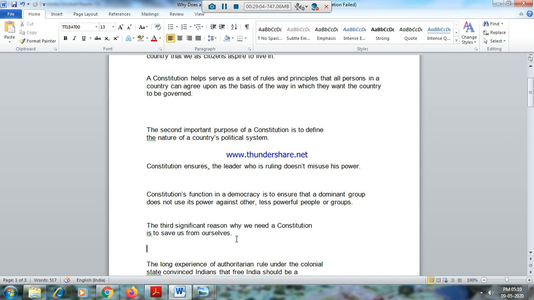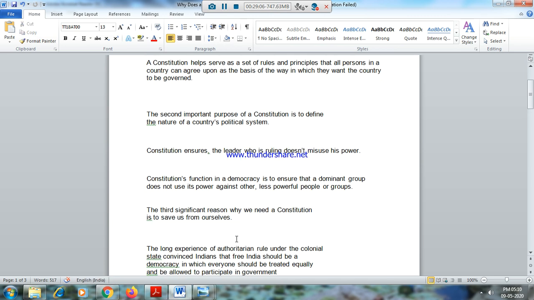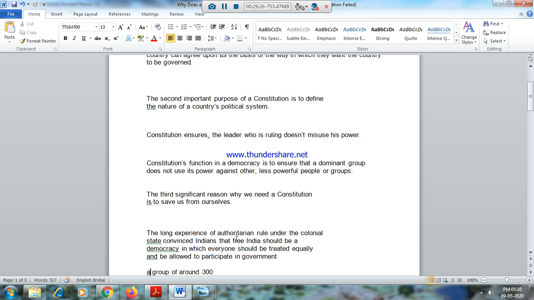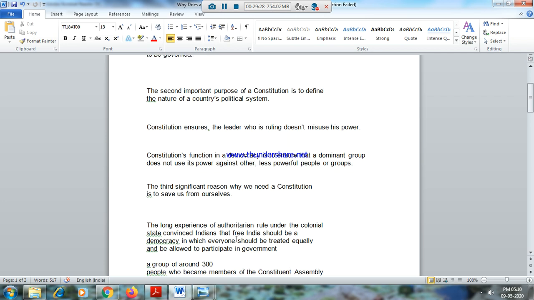The long experience of British rule, authoritarian rule, has given insight to our forefathers, our founding fathers, that free India should be a democracy. Everybody will be equal and everybody will participate in the government. How will they participate in the government?